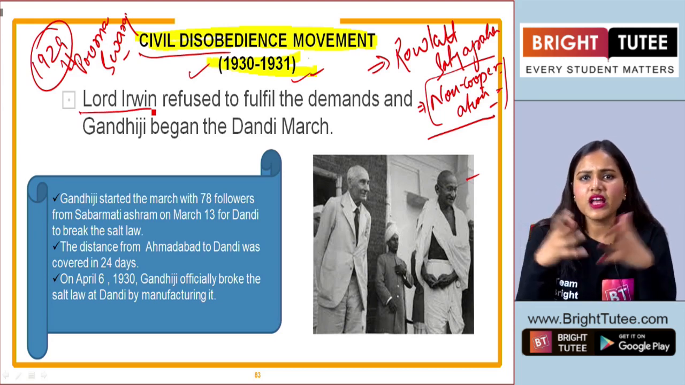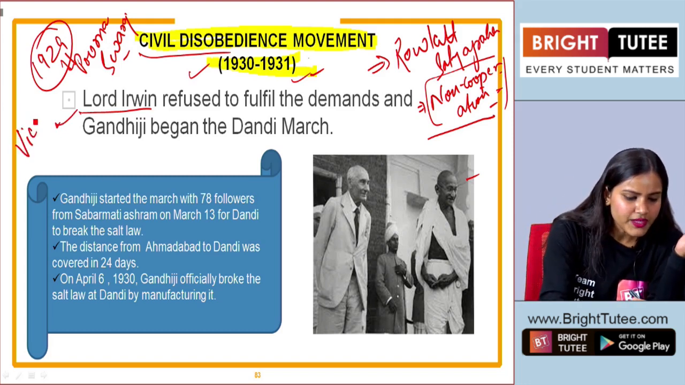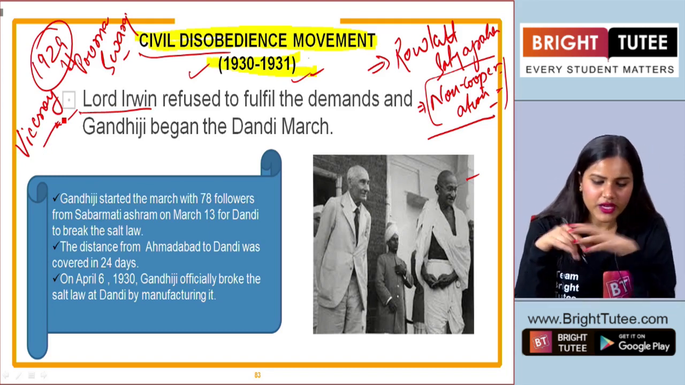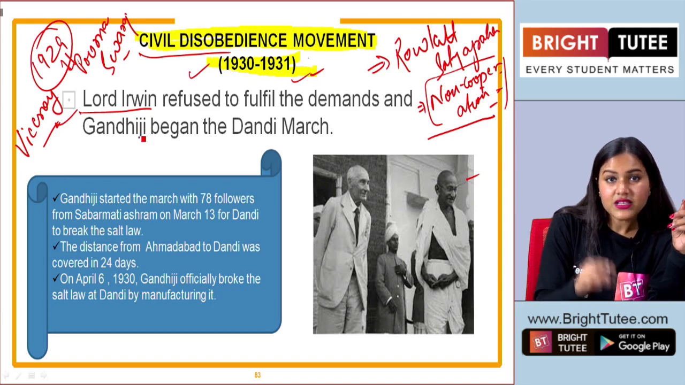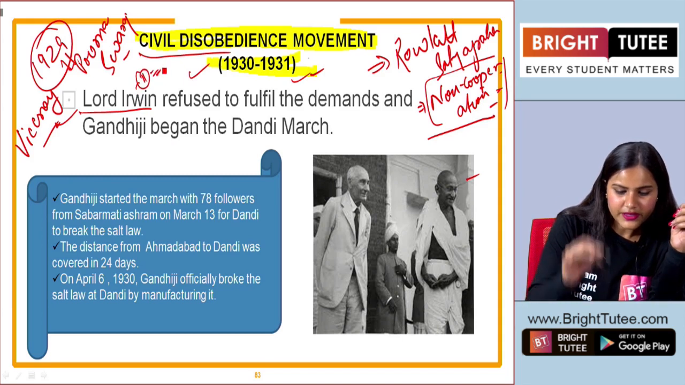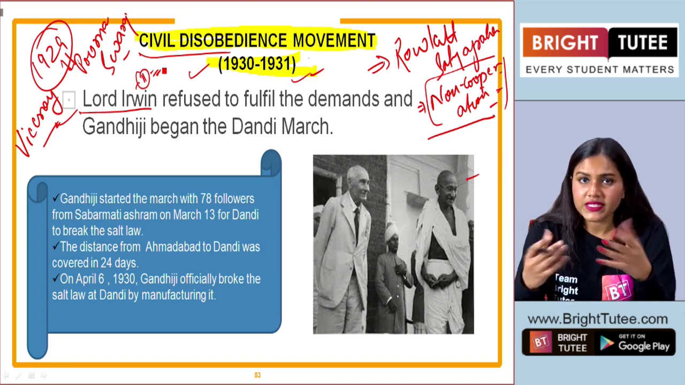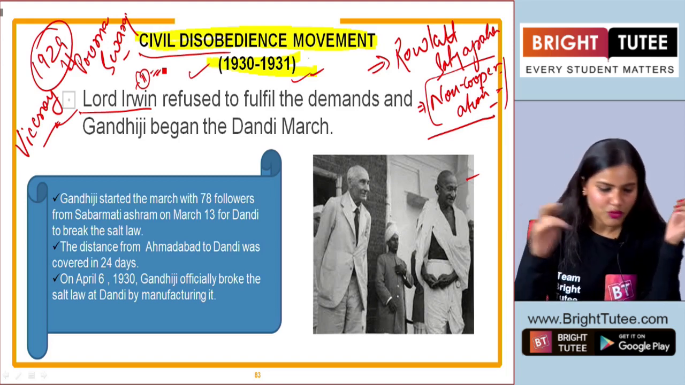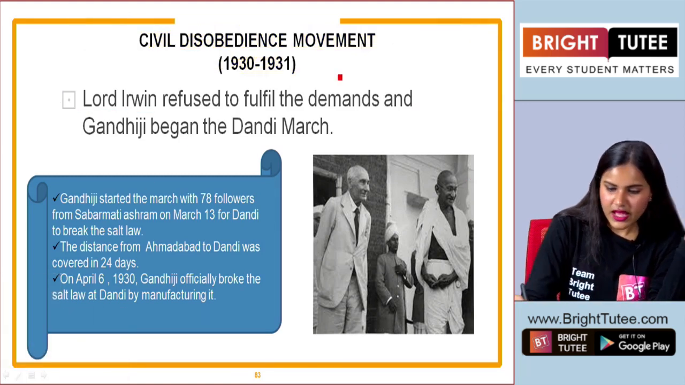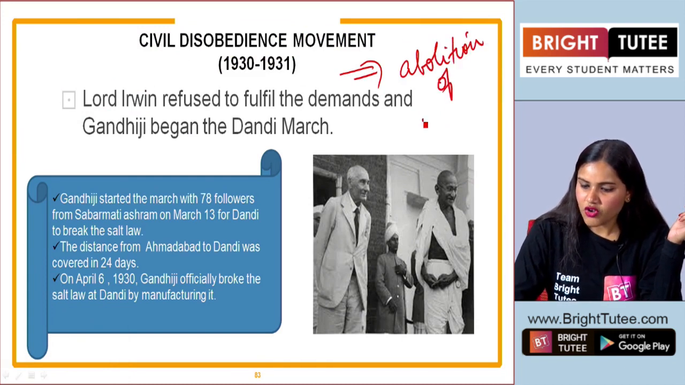Gandhiji, after giving a lot of thought, sent a letter to the then Viceroy of India, whose name was Lord Irwin. Okay? So, he sent a letter stating 11 demands, right? 11 demands to Lord Irwin, which included a lot of things, but the most important one was the abolition of salt tax.